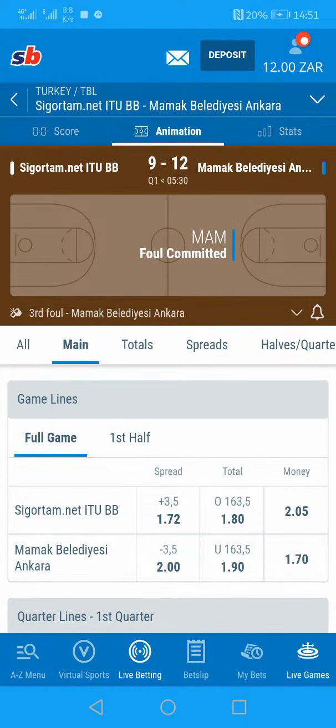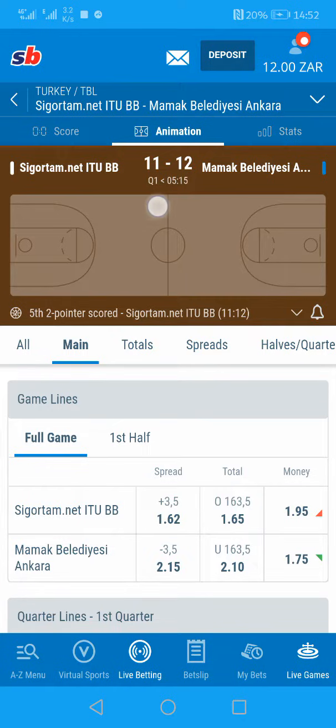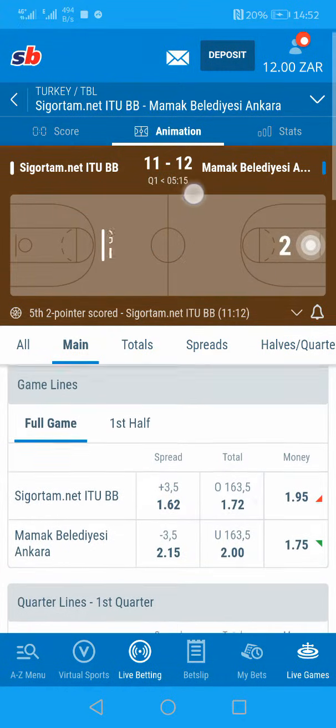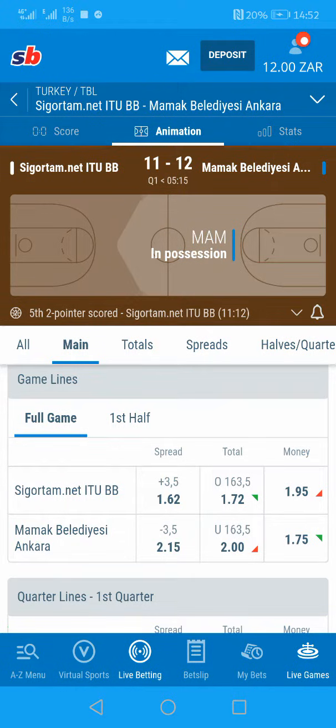Let me tell you one thing. In basketball, there are 4 quarters. Each quarter is 10 minutes. For instance, in this match, can you see this is a live match, and here it's the first quarter? You can see the time is ticking down from 10 minutes to 0, instead of going up.